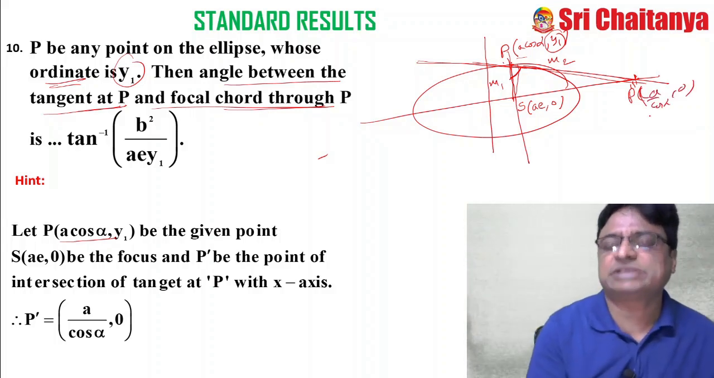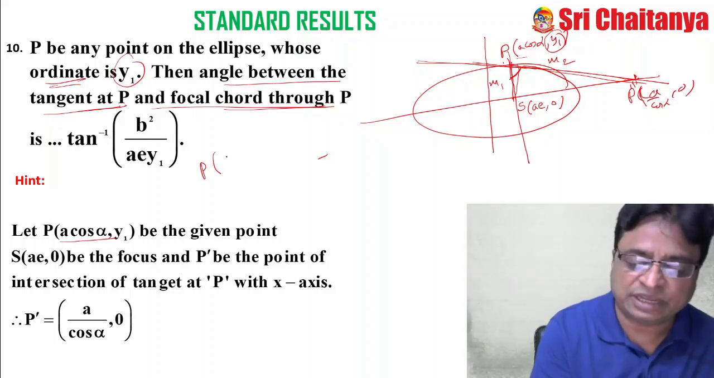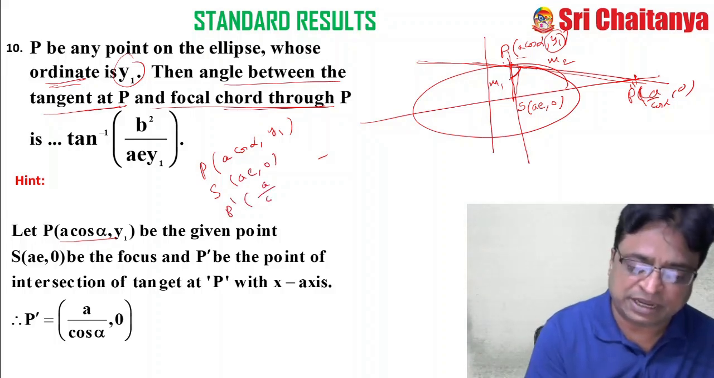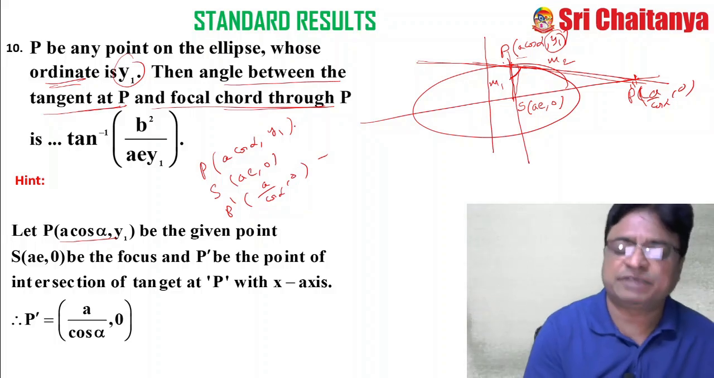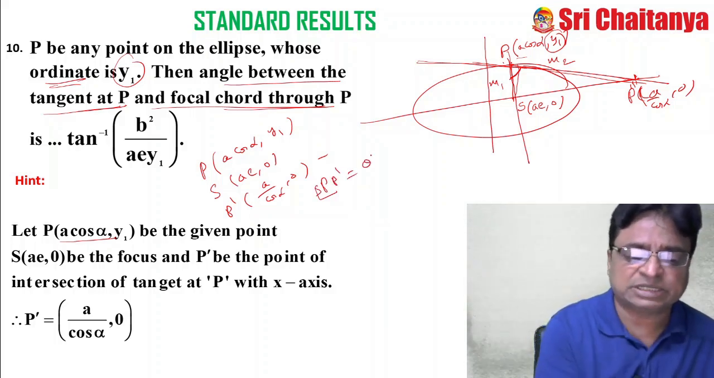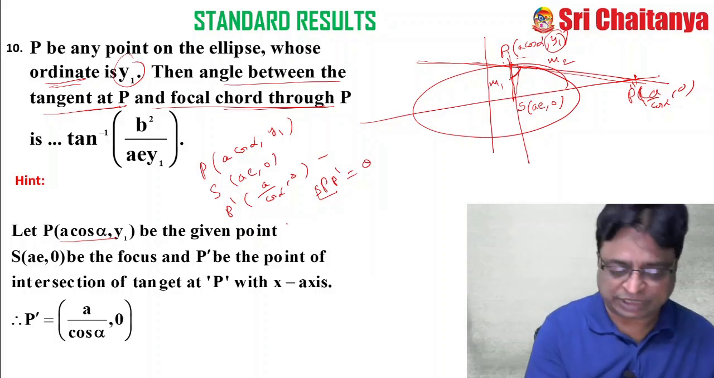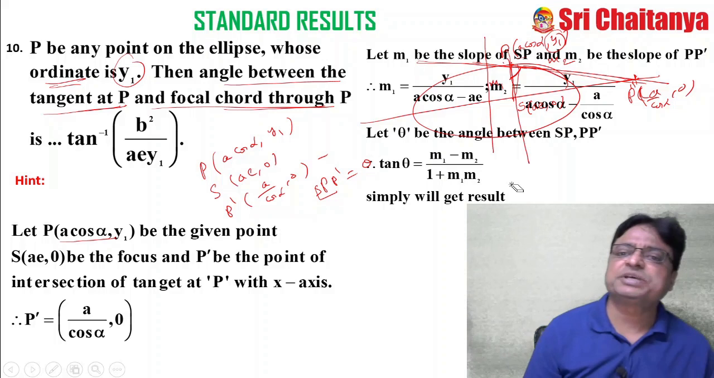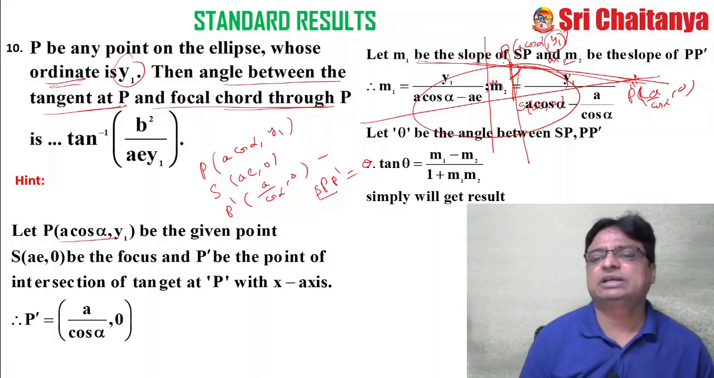Now in your hand 3 points are there. One is P, that is A cos alpha comma y1. My S, that is AE comma 0. My P dash, that is A by cos alpha comma 0. 3 points are given for you. And moreover, angle P S P dash is some theta, because that is the angle they are asking. Now tan theta, you know the formula: tan theta is equal to (m1 minus m2) by (1 plus m1 m2). You just substitute all the results and simplify that. You will get the result.